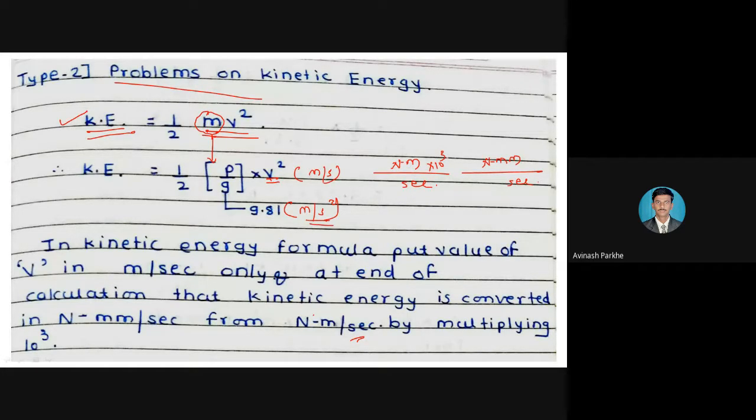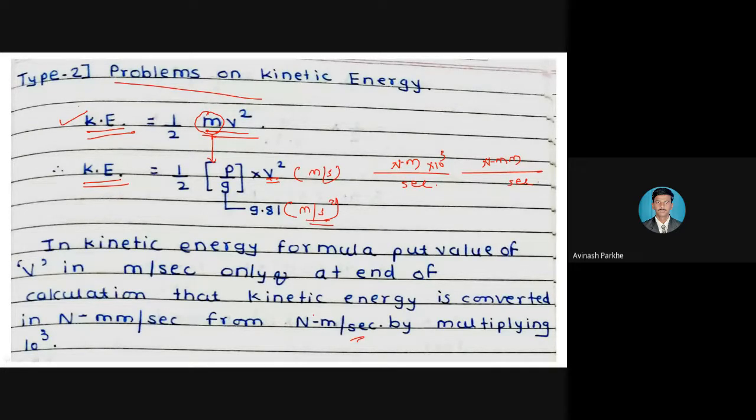So only one formula is there, and after this calculation of the kinetic energy, we use it for further calculation. That is, we can use it for the calculation of maximum stress, or for the calculation of elongation of that body. Please keep in mind, if the speed is given in the statement, we can say that the numerical is based on kinetic energy calculation, because in the statement there is no word of gradually applied load, and no word of suddenly applied load.